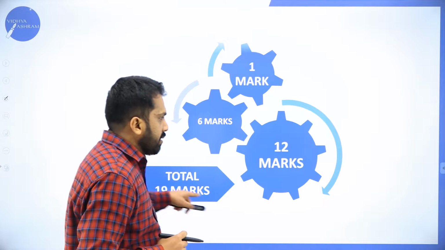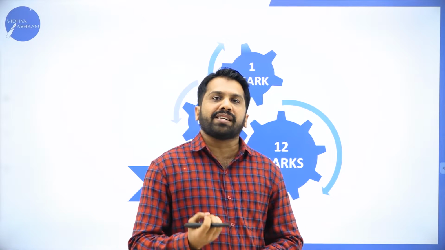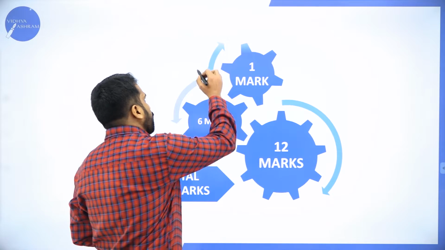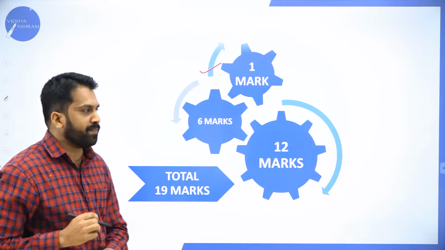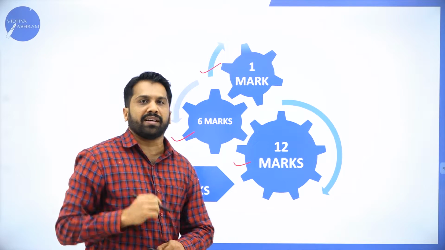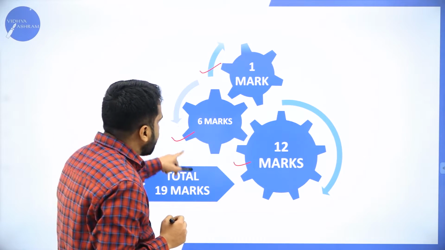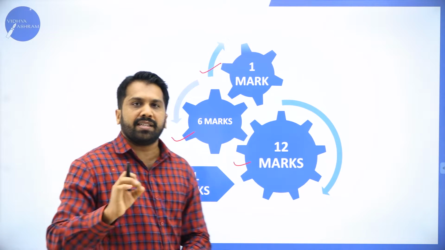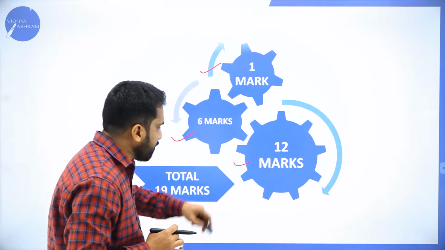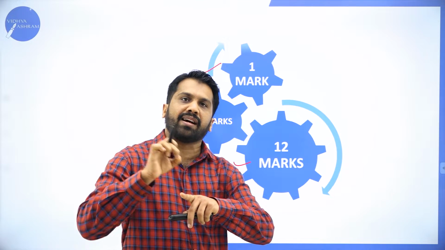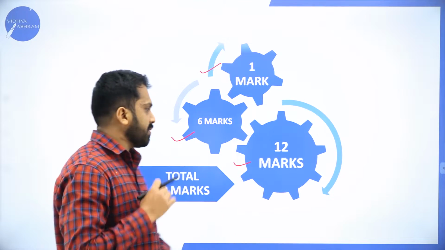Now, the marks allotted for accounting ratios: you will get one 1-mark question, one 6-mark question, and one 12-mark question. So the total marks allotted is 19 marks. If you learn accounting ratios, you will get 19 marks. It is one of the most important topics.